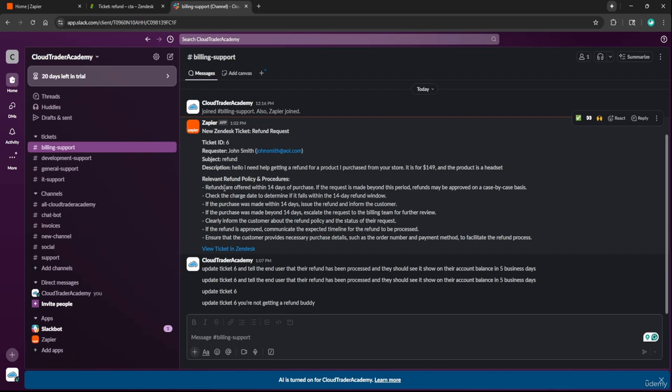That policy is given to our AI agent by us, but I don't have to go look it up on my own, because if I forgot, the AI agent just helped me out. So now I can say, okay, returns are offered within 14 days of purchase. If this is within 14 days, which I could look up on my own, or if we had the infrastructure in place, I could have the agent look up when it was bought and other details. But of course, that's way out of scope of this project. So let's assume that this was purchased within 14 days. Then I can say, update ticket 6, tell the end user that their refund has been processed and they should see it in their account balance in 5 business days.